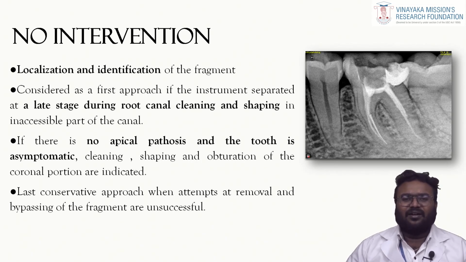to always keep in mind that the tooth that has been affected should have no periapical pathosis and the patient should be asymptomatic. When the patient is having a periapical pathosis and the patient is symptomatic, you have to go for an instrument separation management by either bypassing or the retrieval of an instrument. Otherwise, you can go for no intervention and you can leave the instrument in the apex and make sure that the broken instrument has provided the apical seal in the apical third.